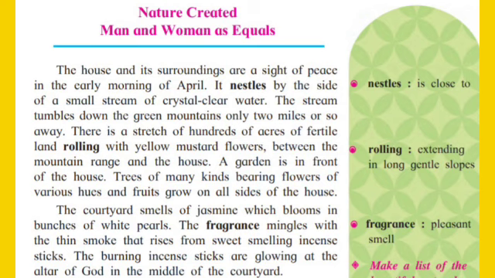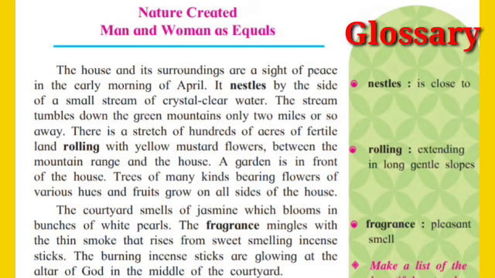Between the mountain range and the house, a garden is in front of the house. Trees of many kinds bearing flowers of various hues and fruits grow on all sides of the house. The courtyard smells of jasmine, which blooms in the bunches of white pearls. The fragrance mingles with the thin smoke that rises from sweet smelling incense sticks. The burning incense sticks are glowing at the altar of God in the middle of courtyard.